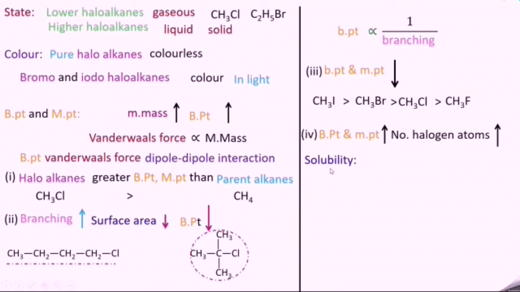Next property is solubility. Consider haloalkane RX. X is having partial negative charge and alkyl group is having partial positive charge. Now we can say that a polarity is created, that is haloalkane is a polar compound.